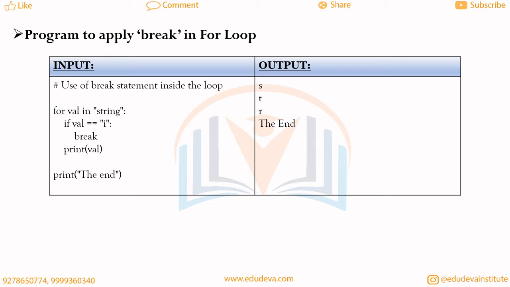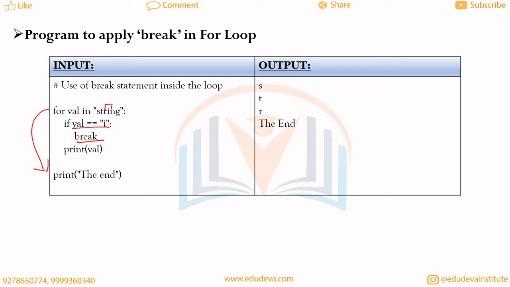Let's revise the code of break in for loop. With the concept of break we need to understand that if the break gets implemented under the for loop, it means that we need to come out of the for loop. So we will just start with s, t and r, and when it comes to i, the if condition becomes true and the break statement gets executed.